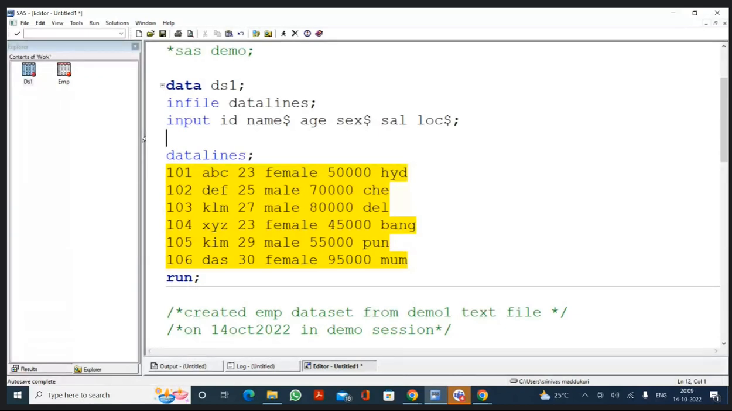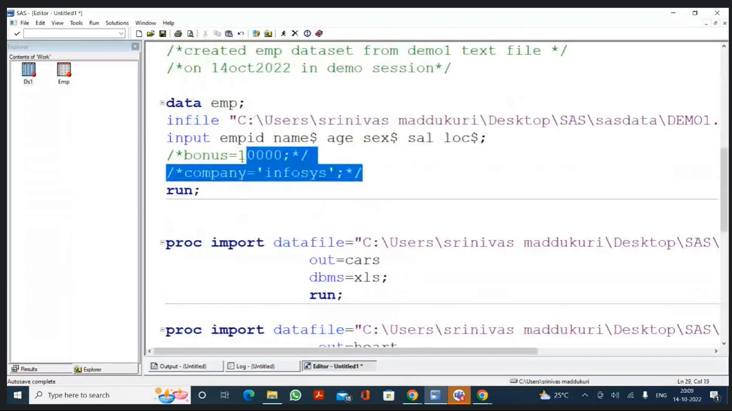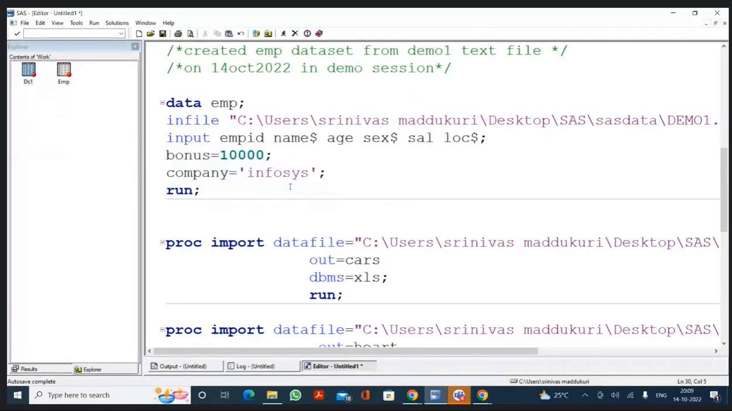Sir, meanwhile, would you provide any dataset for practice? Yashashree, you're saying something? We have created the EMP file, and in that we have taken two new variables, bonus and company. Those 2 lines we cannot write in a single statement, because each variable should be written in one statement. Okay, sir. Thank you.